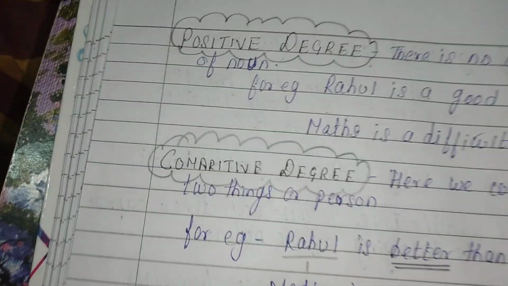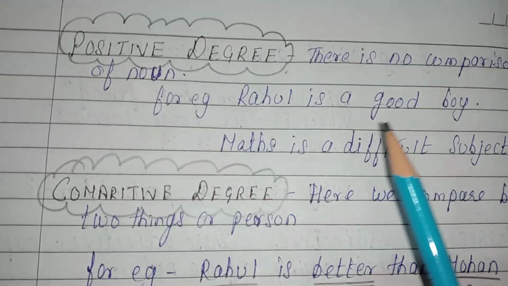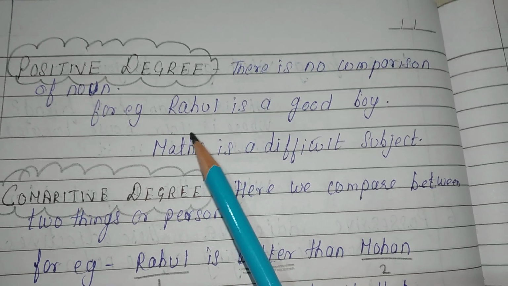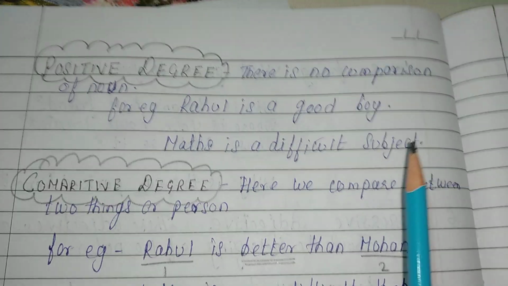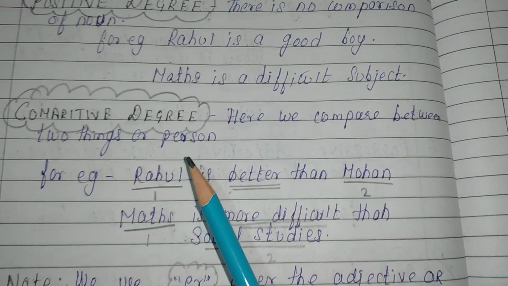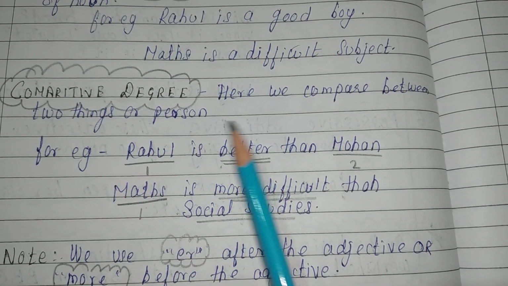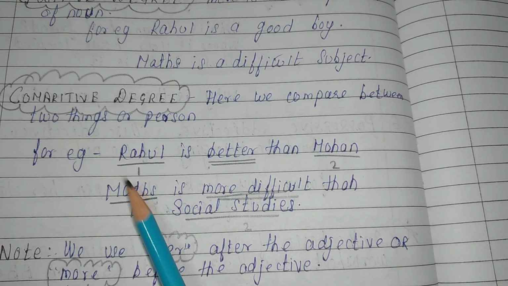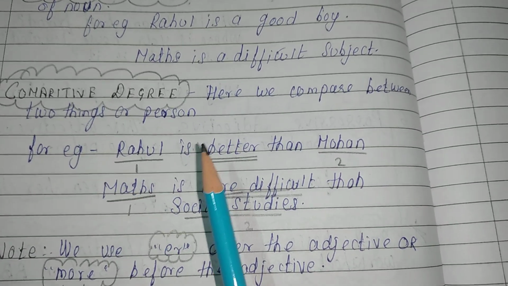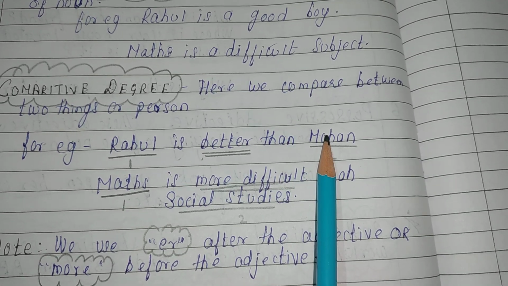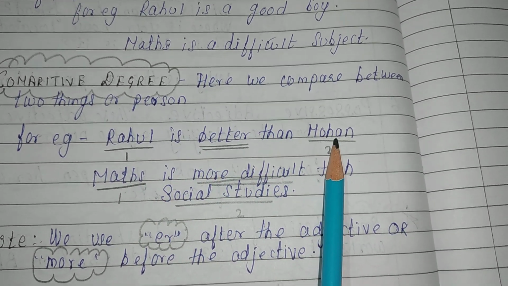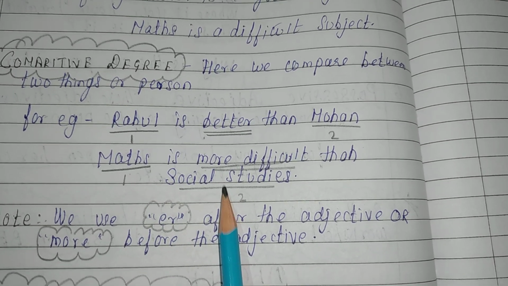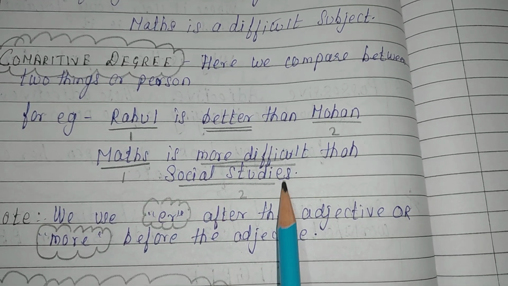Now the explanation I have given here again, I'll just read it out. So positive degree, there is no comparison of noun. Example, Rahul is a good boy, maths is a difficult subject. Comparative degree में, here we compare between 2 things or a person. For example, Rahul is better than Mohan. See, यहाँ पे मैंने आपको बताया था 2 things और 2 person. यहाँ पे 2 person है, राहुल भी है, मोहन भी है, हम दोनों में कंपैरिजन कर रहे हैं. सिमिलरली इन द सेकेंड सेंटेंस, मैथ्स एंड सोशल स्टडीज़ को हम कंपेयर कर रहे हैं. मैथ्स इज़ मोर डिफिकल्ट दैन सोशल स्टडीज़.